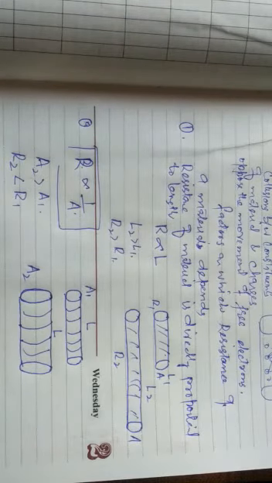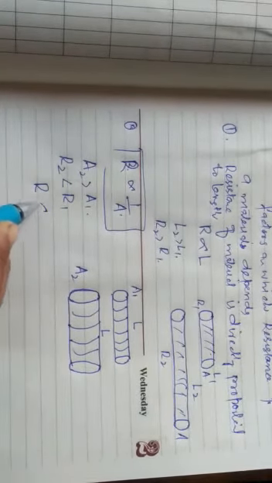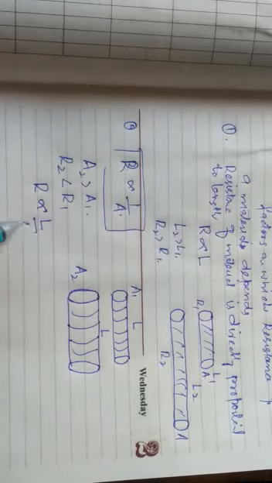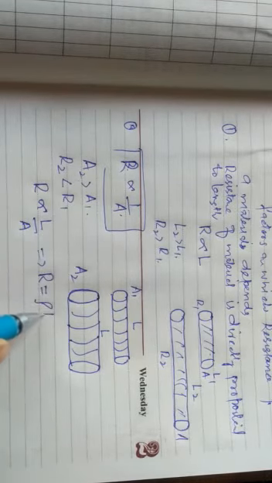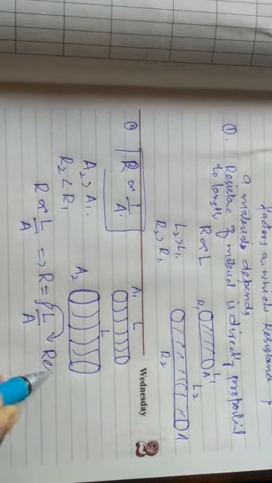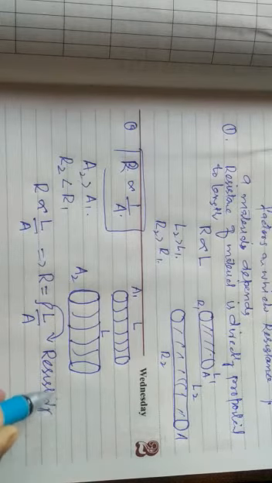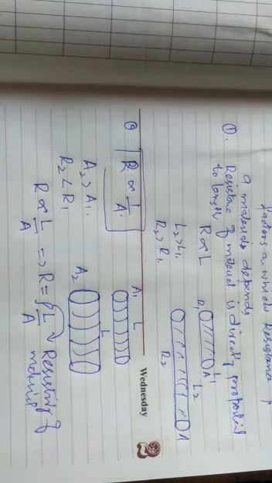Moreover, if we combine these factors, we get R directly proportional to L over A, which implies R equals rho L over A, where rho is called the resistivity of the material, or specific resistance. So resistance depends upon length and A. Besides these two factors, it depends upon the temperature and the nature of the material.